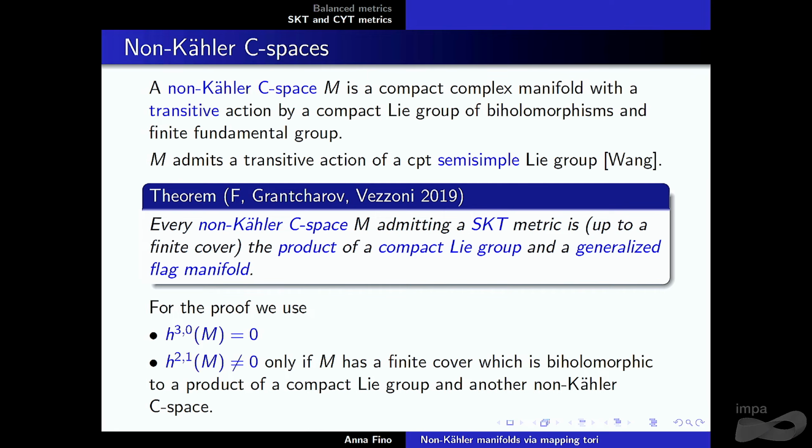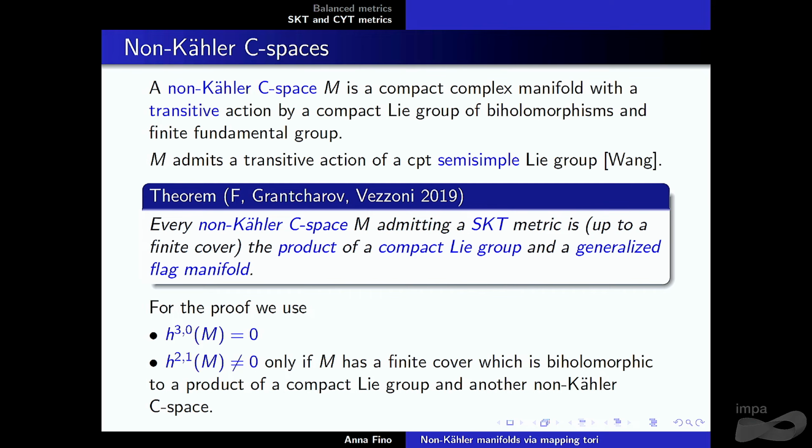This was previously done with Geo and Luigi Vezzoni. We looked at the non-Kähler class of C-spaces. So we have a compact complex manifold with a transitive action of a compact group acting by biholomorphisms. We know that there is a transitive action of a compact semi-simple group, and we show, in fact, that you don't go far from the product, because the only case that you get is a product of a compact group and a Kähler manifold, a compact Kähler homogeneous manifold, a generalized flag manifold.